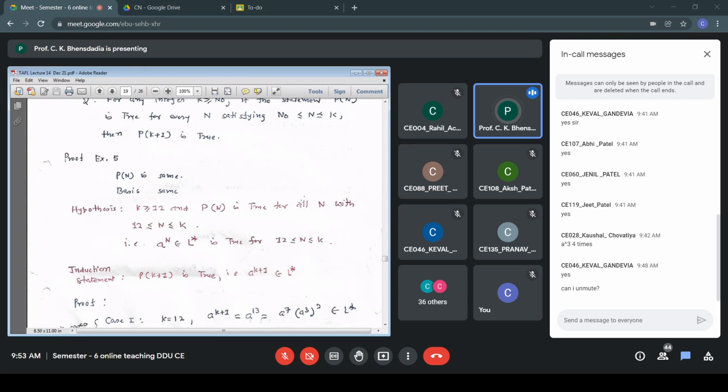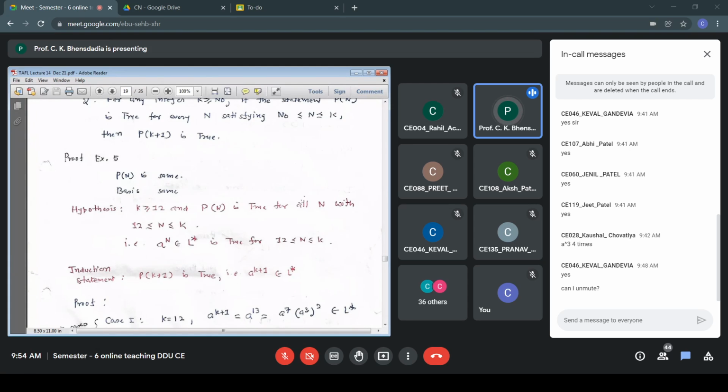We have to show that a to the power k plus 1 belongs to L star when k is 12. That is my case number 1. So a to the power k plus 1 is a to the power 13. I have written that as A7, A3, A3. And I can write that because A3 and A7 are both elements of L. So A7, A3, A3 is also there in L star. A to the power n belongs to L star, a to the power k plus 1 belongs to L star, that is my induction statement.